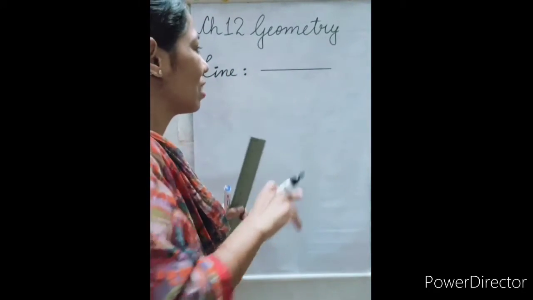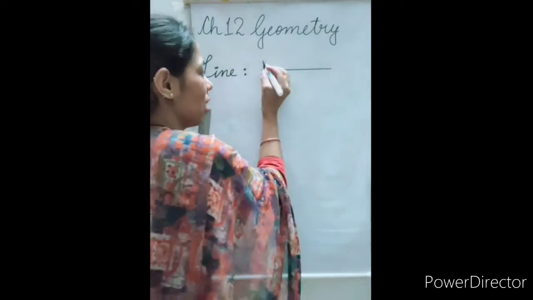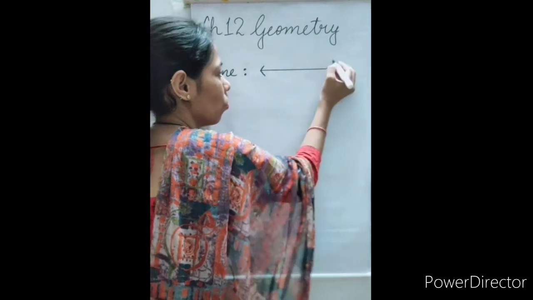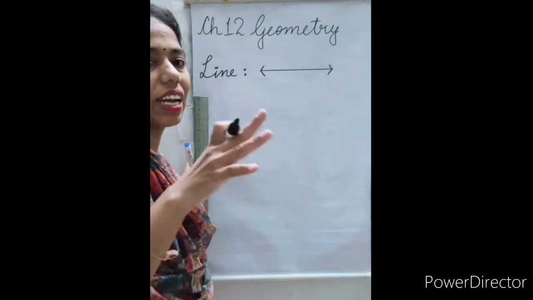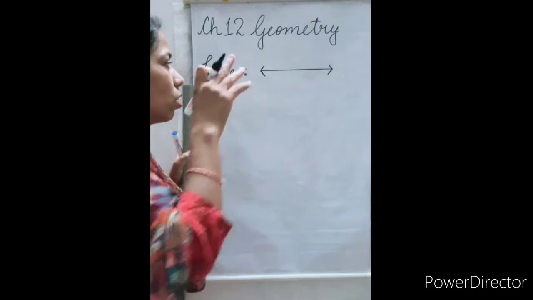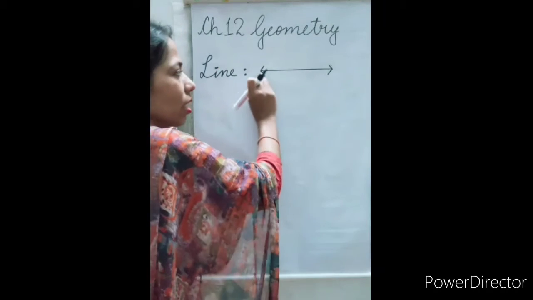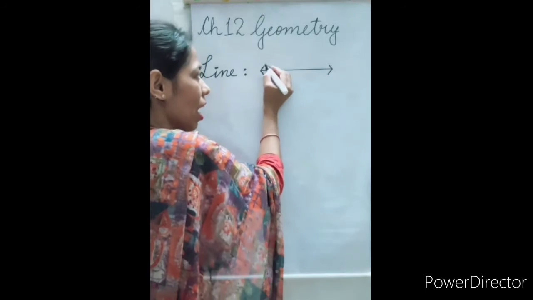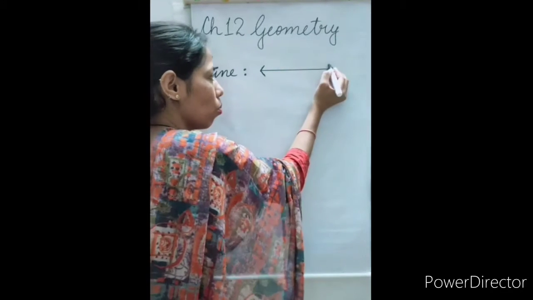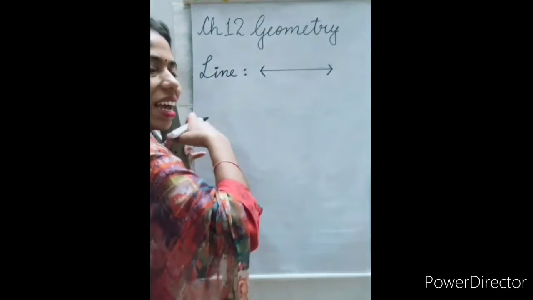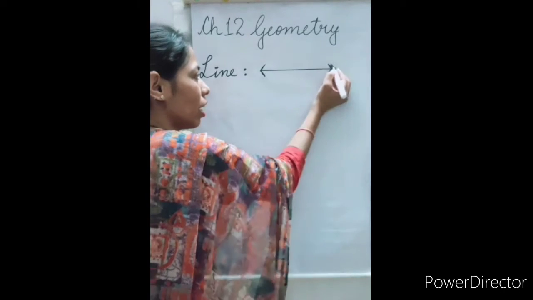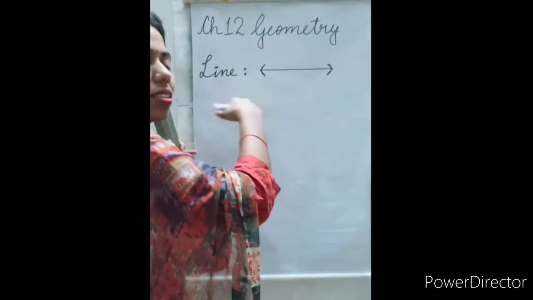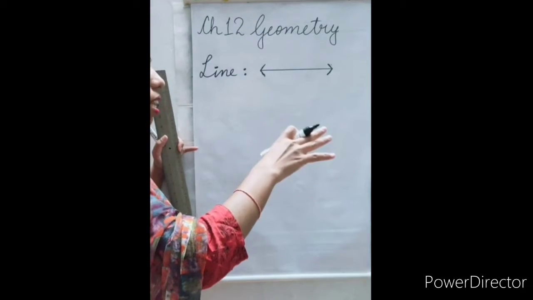So here you can see this is a line segment. It is not a line. When we cover it from both the ends, then we can say that it is a line. So a line is a straight line and we can extend it from both the sides. We can make it as long as we want to. That is why we are closing it from both the ends, because there is no end of a line.